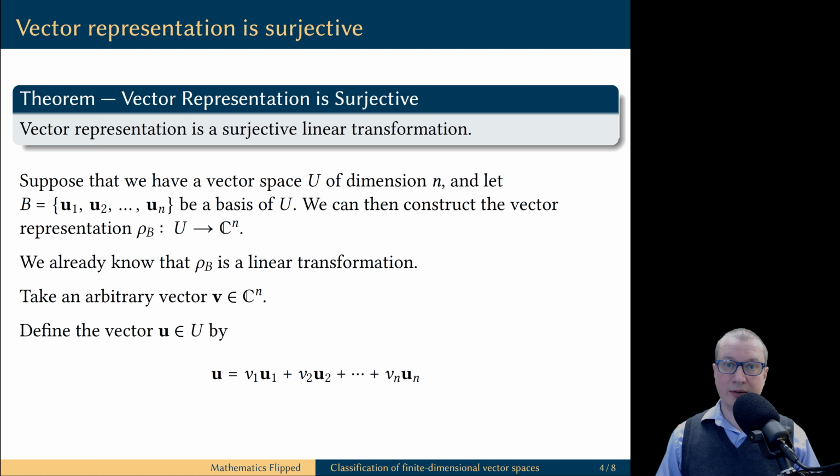We are going to use the components of the vector v, which is a column vector, as scalars in the linear combination of the vectors of the basis B. Then, by the definition of the function ρb, the value of ρb on the vector u is the given vector v. This shows that every vector in the codomain is a value of ρb, therefore ρb is surjective.